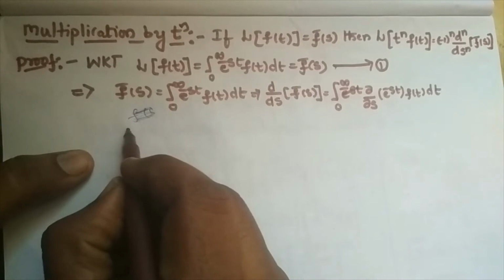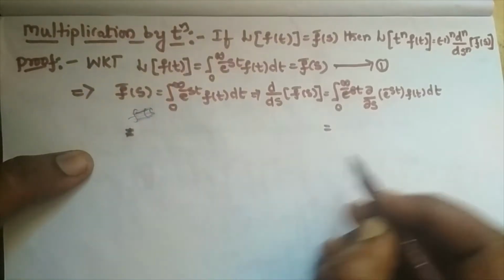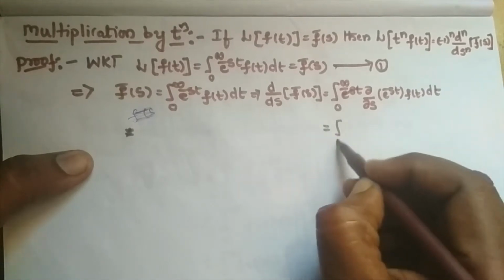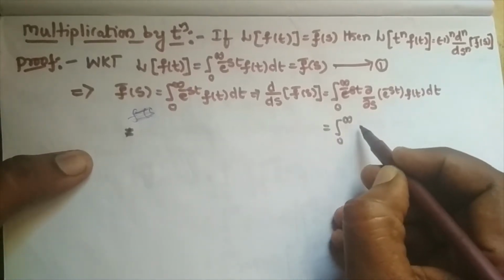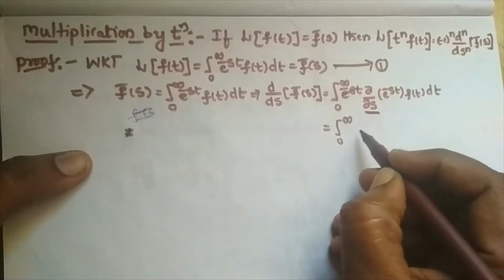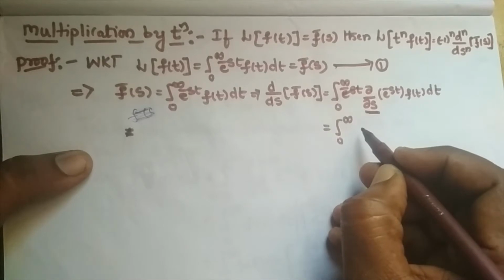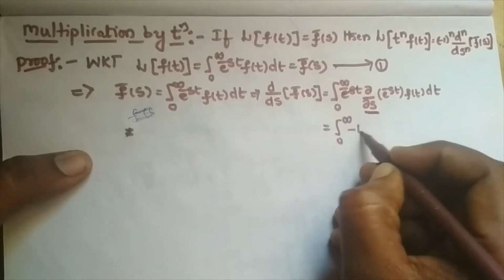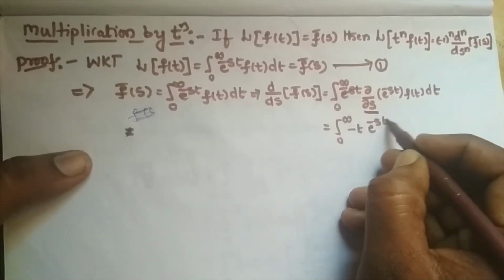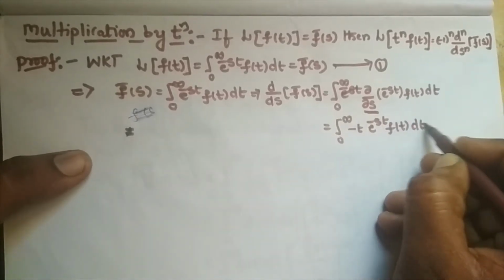So which is equal to integral 0 to infinity, with respect to s, t is constant in the partial differentiation. So that means minus t into e power minus st into f of t dt.